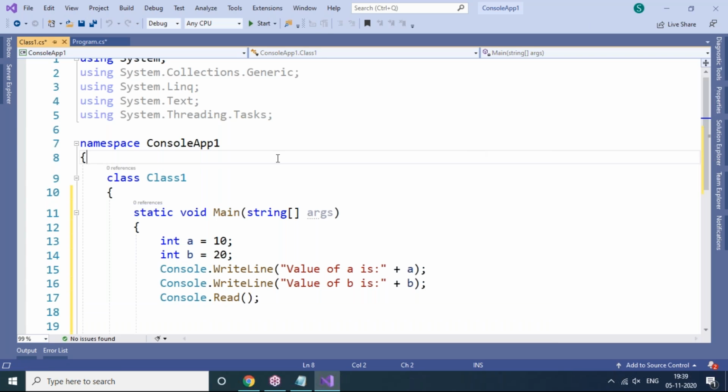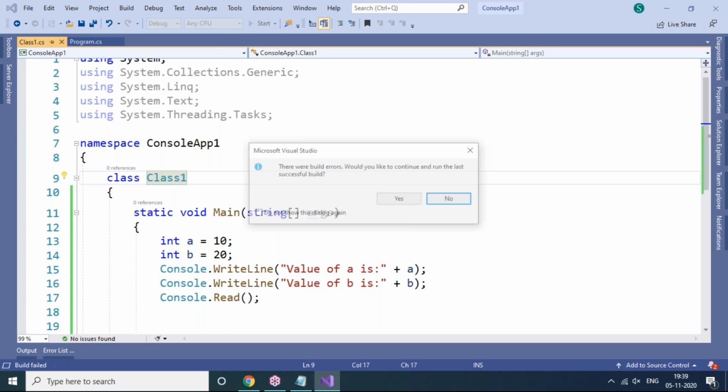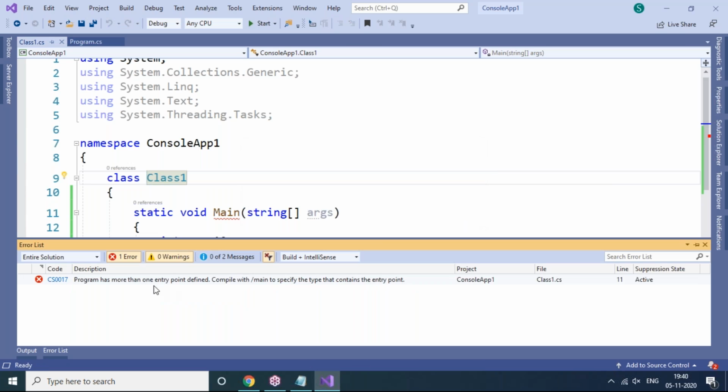But I want to execute Class1 now. Even so, you can see whenever we execute directly, click on Start, what will happen? You'll get an error. There were build errors. Would you like to continue and run the last successful build? No means it will give an error. What error can you see clearly? Program has more than one entry point defined. The error is very, very clear.